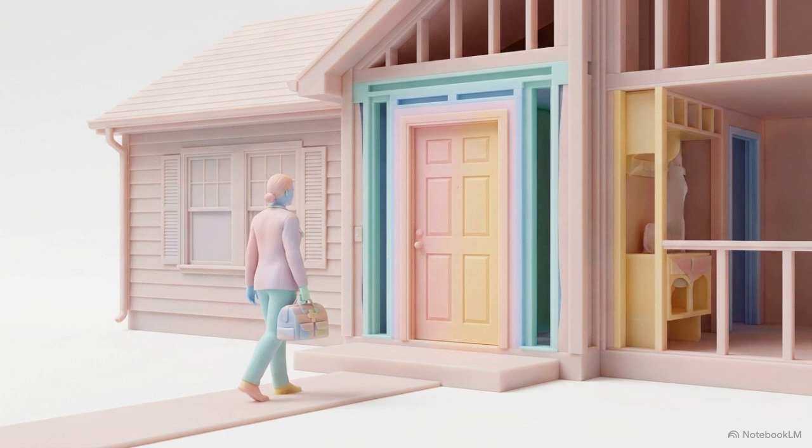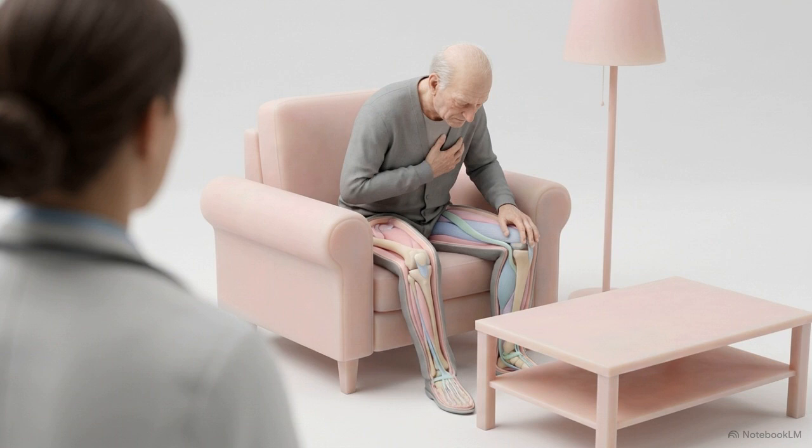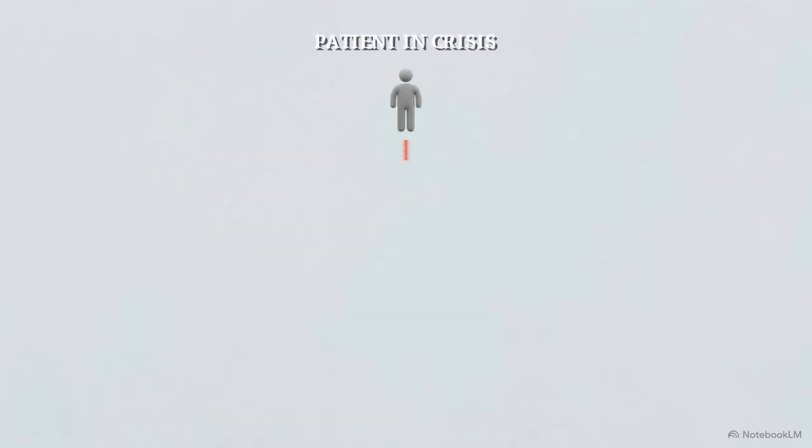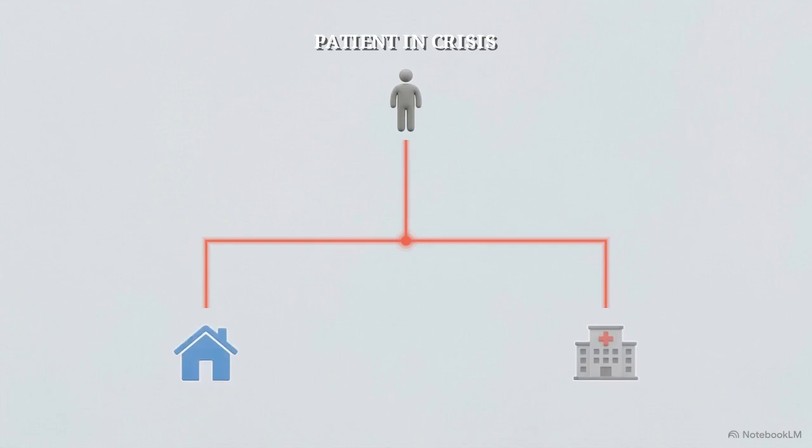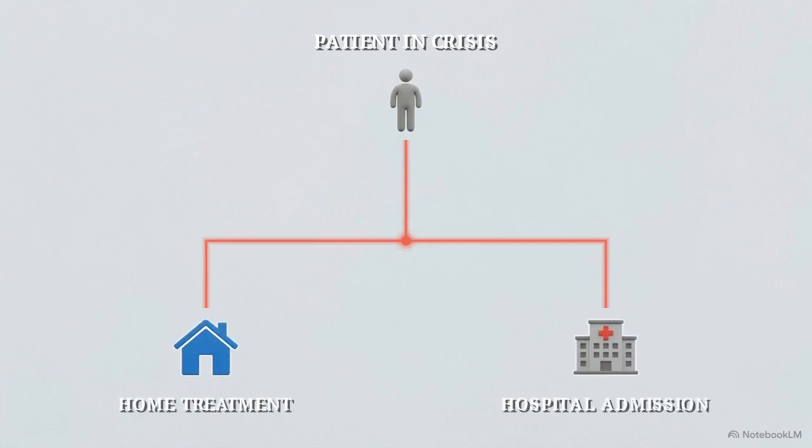It's 10 o'clock at night. A clinician from the home treatment team arrives, stepping through the front door to evaluate an older adult in the middle of an acute mental health crisis. The clinician is there to make one stark, binary decision. Can this patient be safely managed at home tonight, or do they require immediate hospital admission?